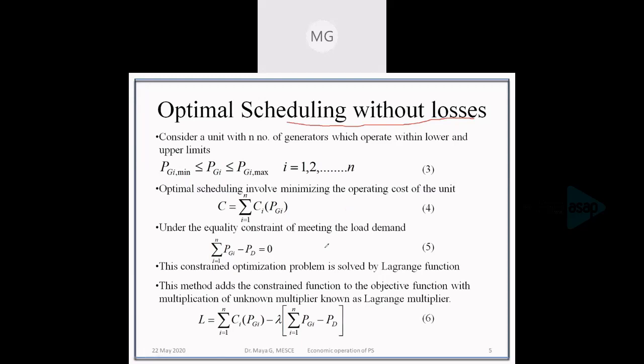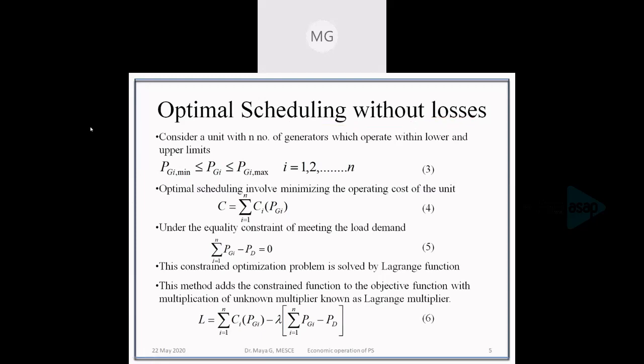So this is a constrained optimization problem, which can be solved by Lagrangian function. We can form the Lagrangian function by using the cost function, that is the objective function, minus a Lagrangian multiplier lambda into the constraint function. Okay, so this gives the Lagrangian function. The Lagrangian function is the optimization function minus Lagrangian multiplier into the constraint function, which is given by equation number 6.